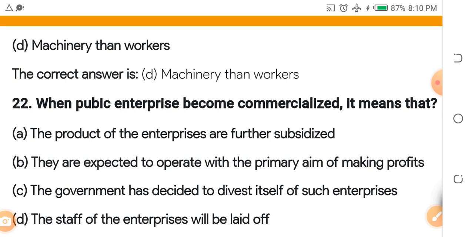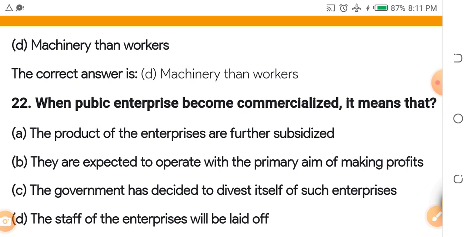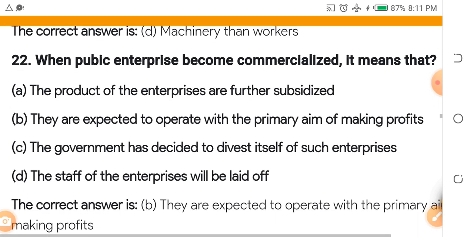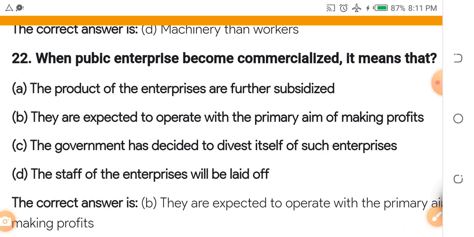Okay. When public enterprises become commercialized, it means that A, the products of the enterprise are further subsidized. B, they are expected to operate within the primary aim of profit making. C, the government has decided to divest itself of such enterprises. D, the staff of the enterprises will be laid off. When public enterprises become commercialized, the answer is they are expected to operate with the primary aim of making profit, right? Even though it is owned by the government, they will try to make profit.